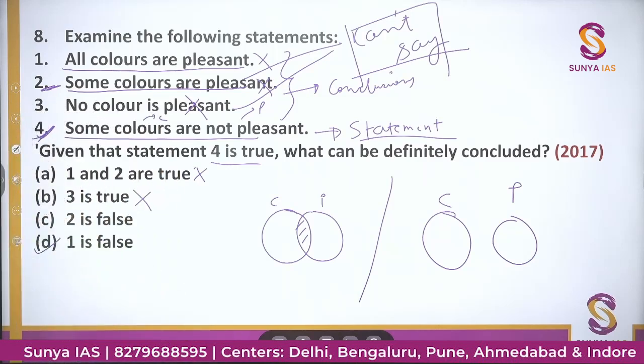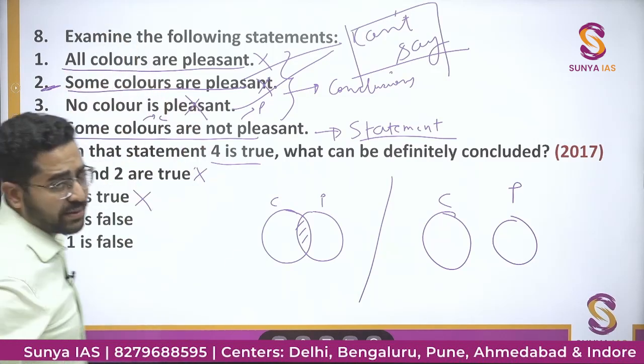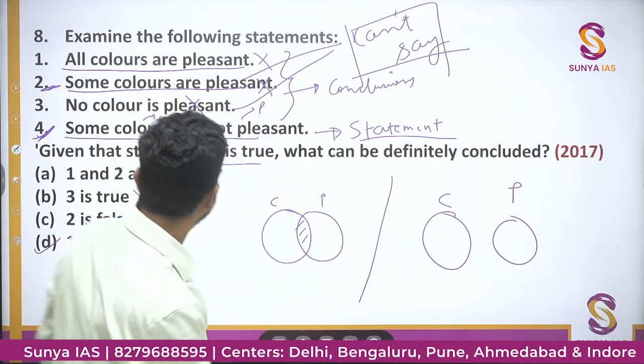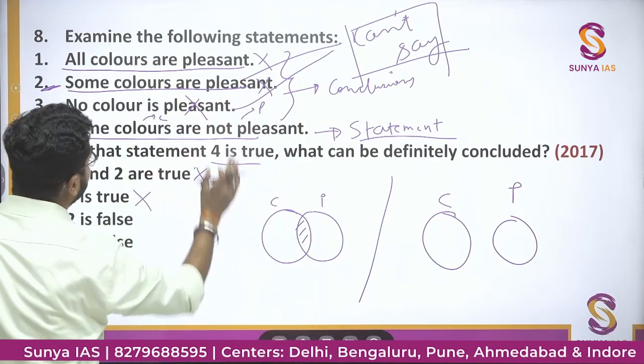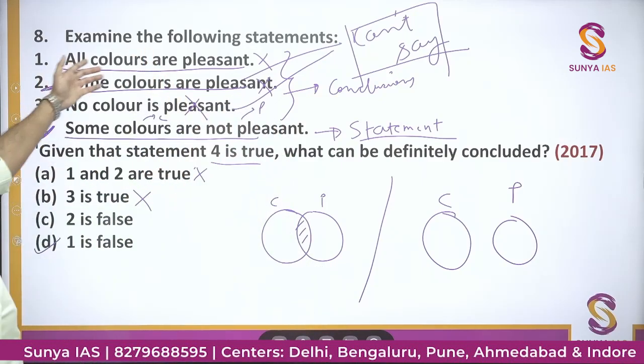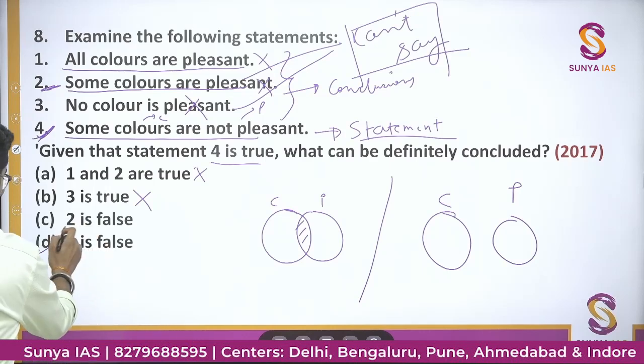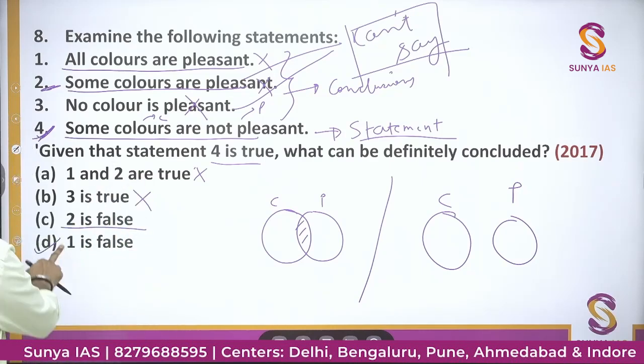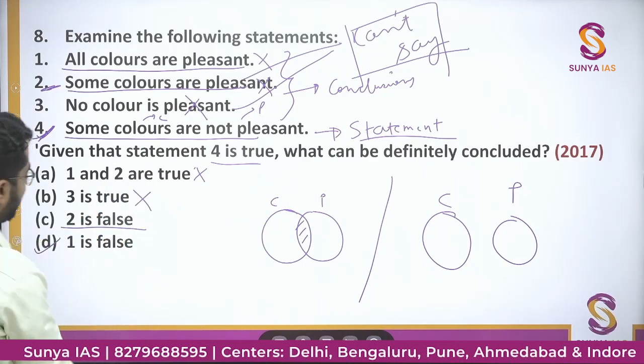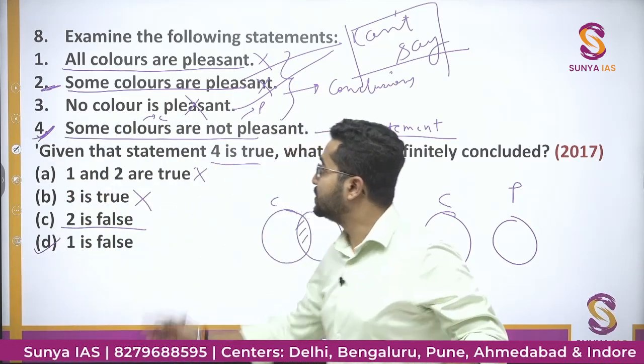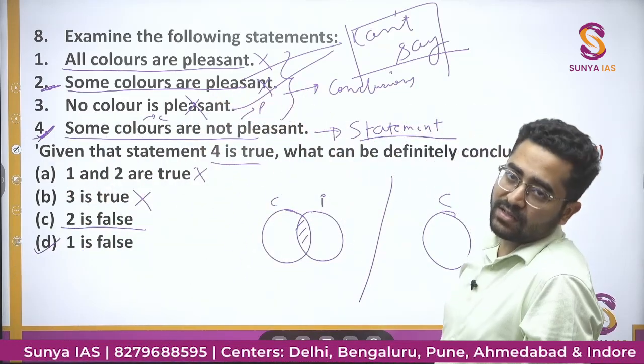Okay. But first को तो हमें पता है all colors are pleasant, वो तो बिल्कुल ही गलत है. Because 4 में दिया some colors are not pleasant. That is given. All colors cannot be pleasant. So this statement we cannot tell. So this is with surety. So the correct option would be option D. That is 1 is false. That is all colors are pleasant would be.